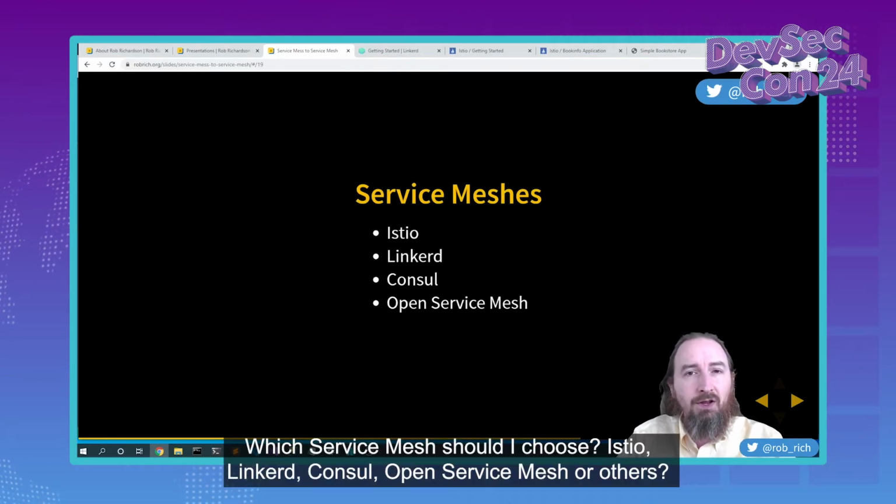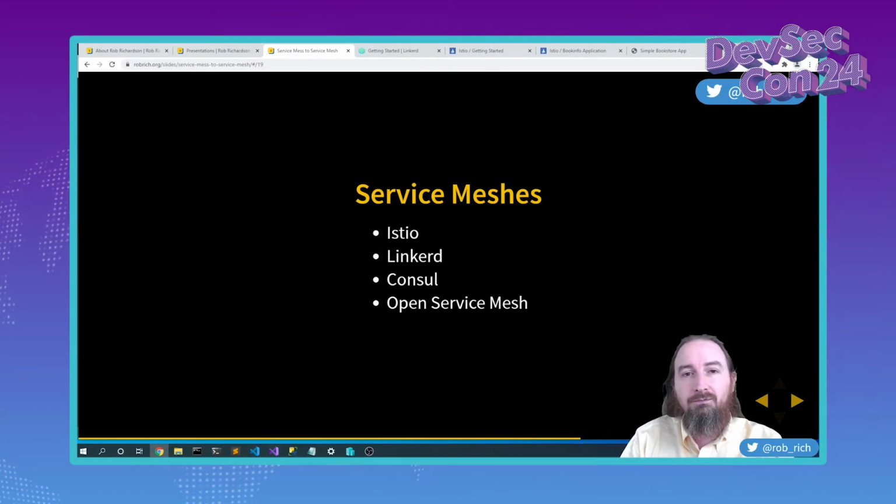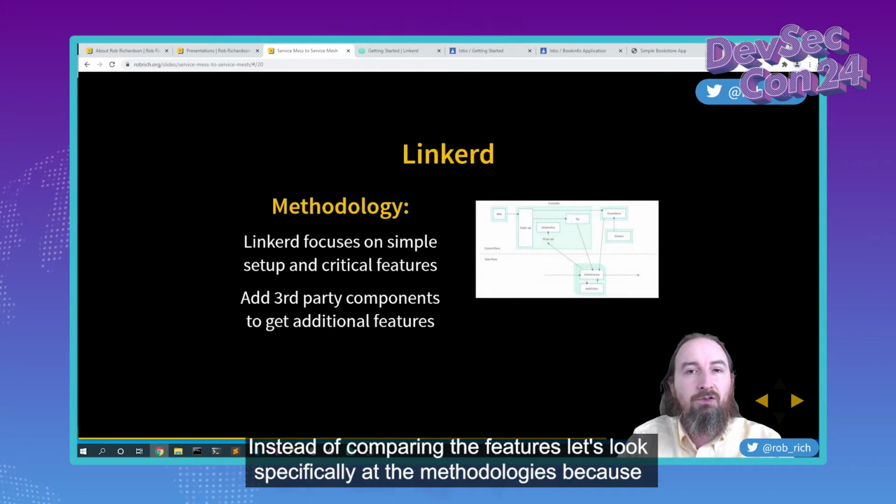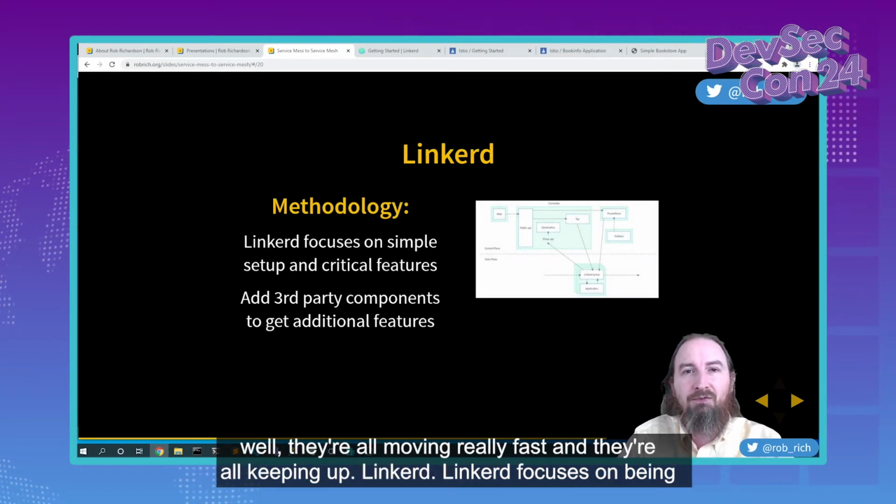Which service mesh should I choose? Istio, Linkerd, Consul, Open Service Mesh, or others? Instead of comparing the features, let's look specifically at the methodologies because, well, they're all moving really fast and they're all keeping up.